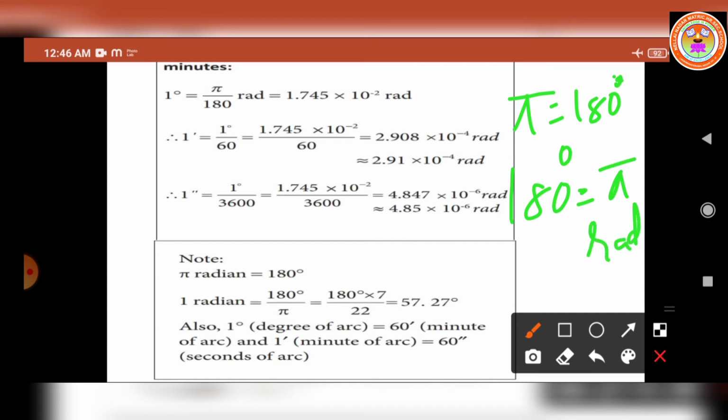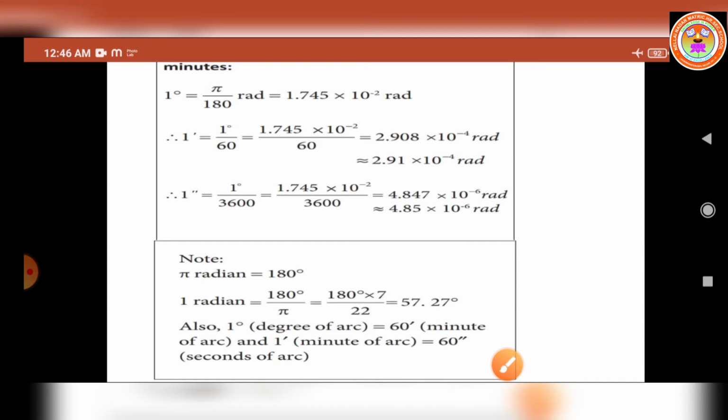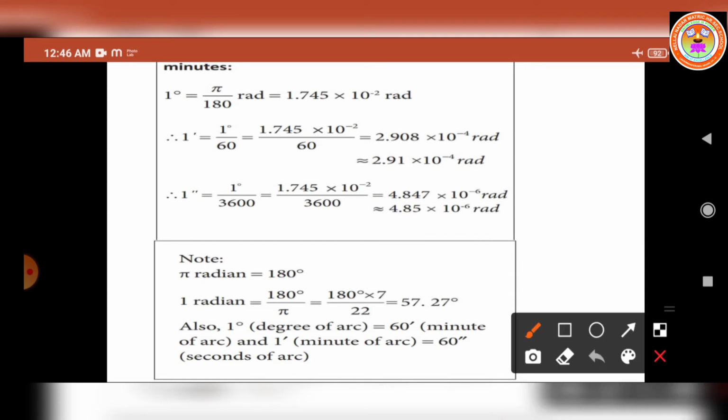So 1 degree is equal to pi by 180. The degree is converted into the radian. Pi value we have to substitute 3.14. It is substituted and simplified. We will get the answer 1 degree is equal to 1.745 into 10 power minus 2 radian.